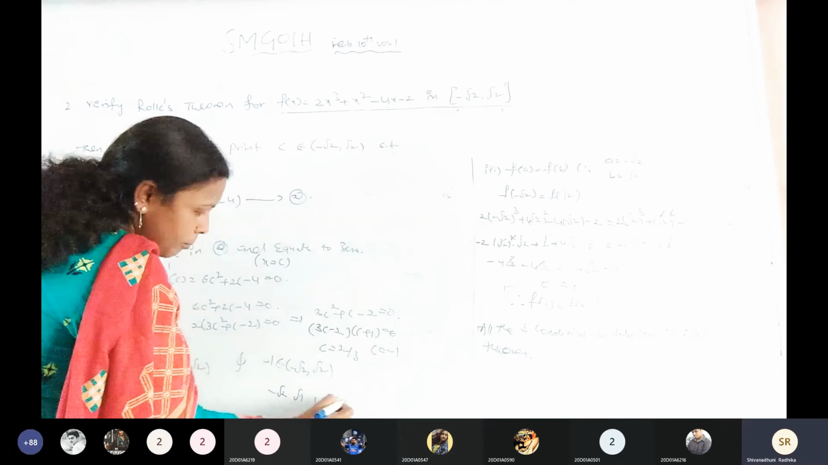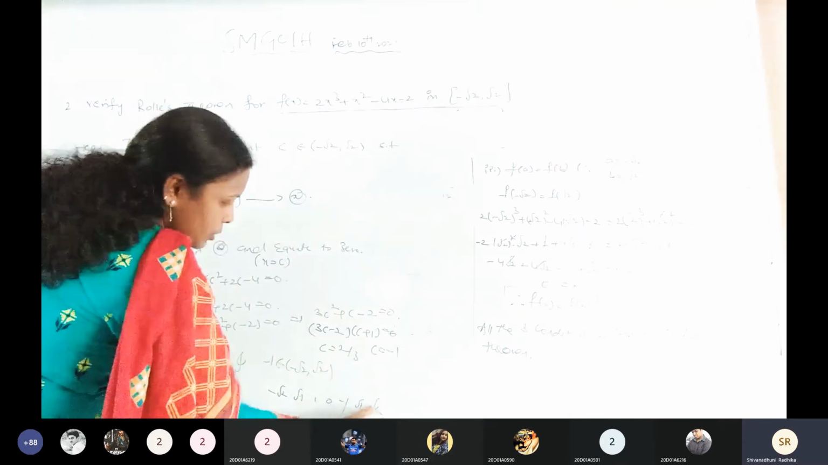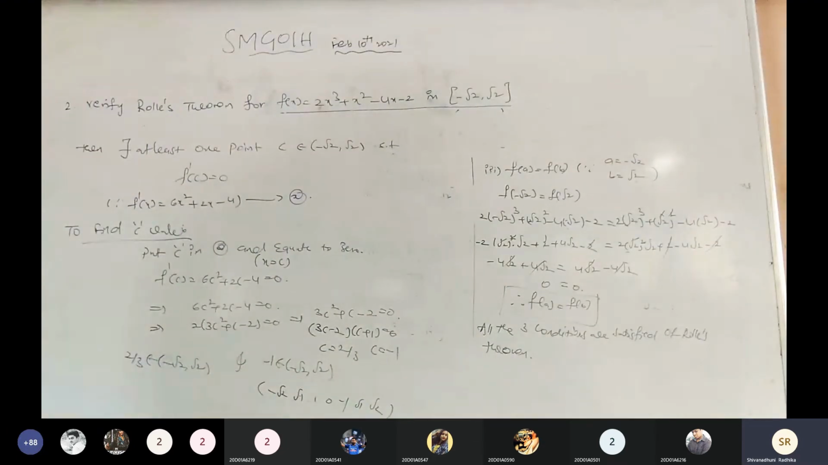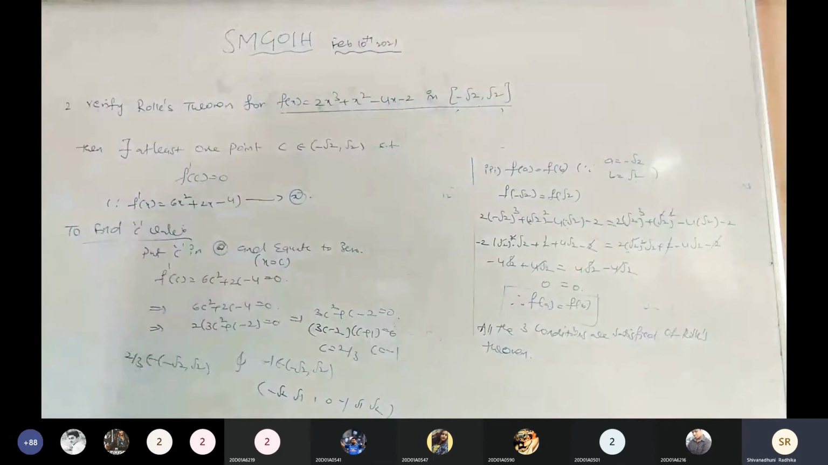Minus 1 and 0, minus 1 and root 1, root 2. Is it clear? So this is the open interval, and here minus 1 belongs to the open interval minus root 2 comma root 2.